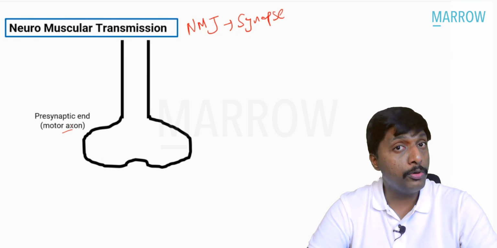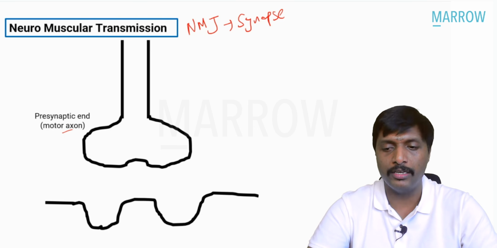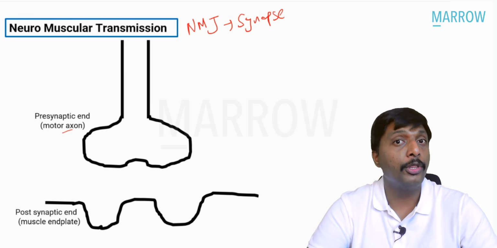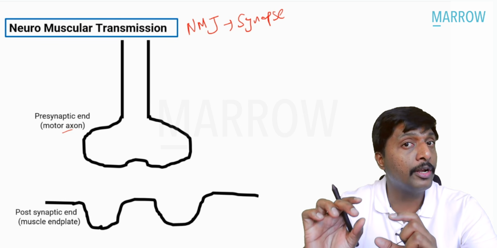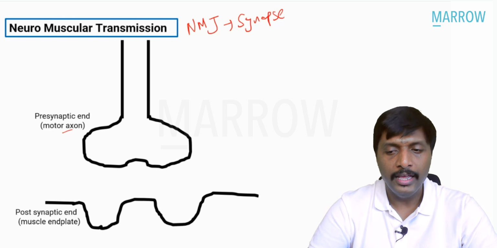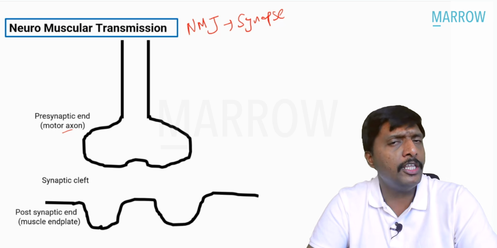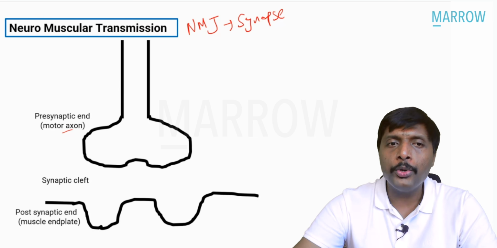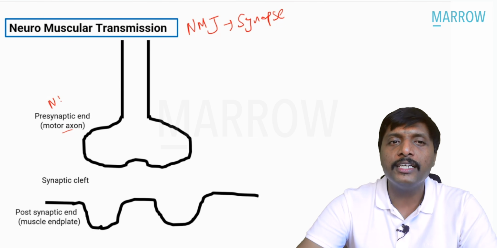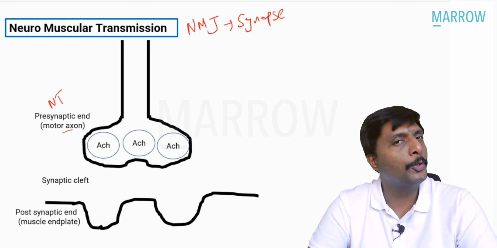What is the postsynaptic, sir? It is the muscle, that is our end plate. So the question contains the words end plate potential. Do you all remember? End plate, postsynaptic muscle. In between these two is the synaptic cleft. Where will you see the neurotransmitter? The neurotransmitter is always present in the presynaptic region, stored in the form of vesicles.